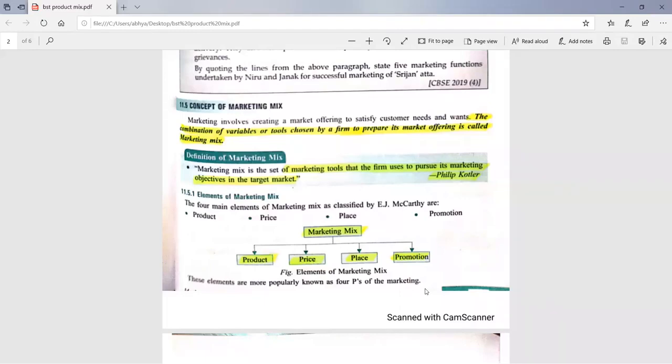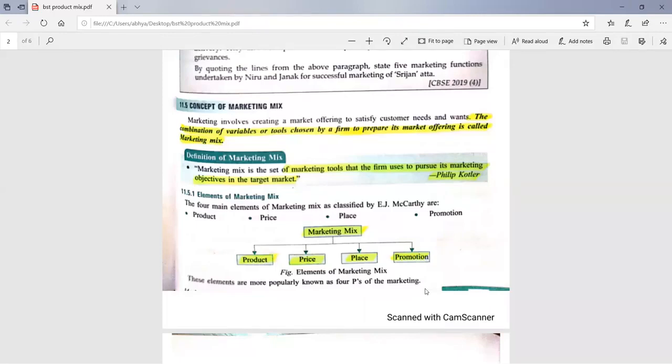In price, we will take decisions related to price. In place, we will take decisions regarding the distribution of the product, how the product will be made available from the place of the manufacturer to the place of the consumer. And in promotion, finally, information and awareness about the product will be created. So these are the further four topics, and then the chapter will end. In these four topics you will also get complete knowledge about your project work, because you have to use all these four P's in your project work.